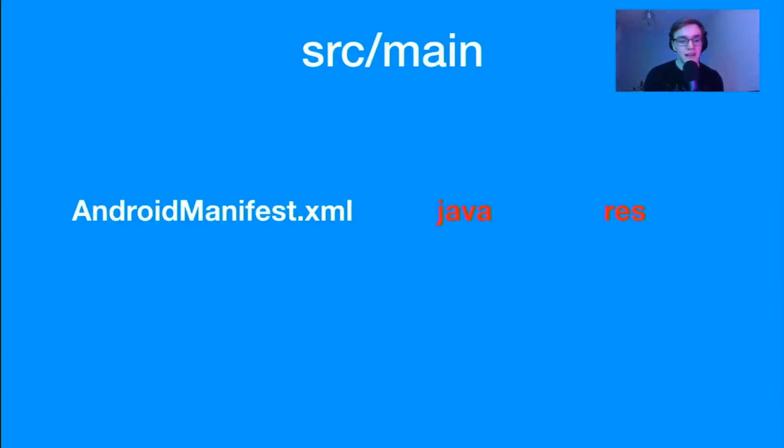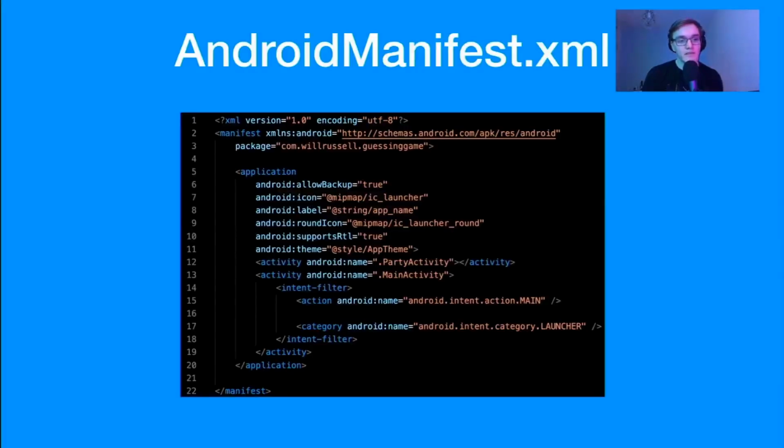Now, let's have a quick look at the Android manifest. The Android manifest describes essential information about your app to build tools, as well as the Android OS and Google Play. So this will specify what activities you have. At the moment, I'm going to refer to those as screens, but we'll cover that a little bit later. It contains the name of the app, what icon it's going to use, and those kinds of things, and maybe the package, which if you've written Java before, you'll understand what that means.